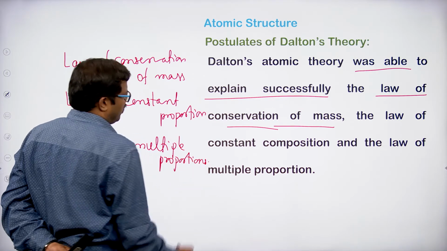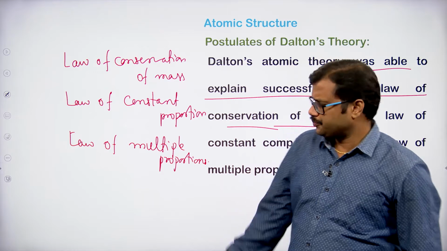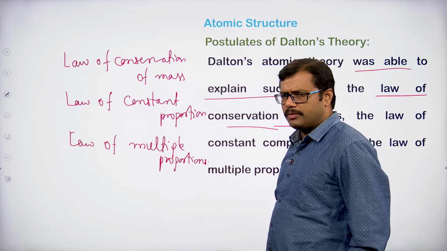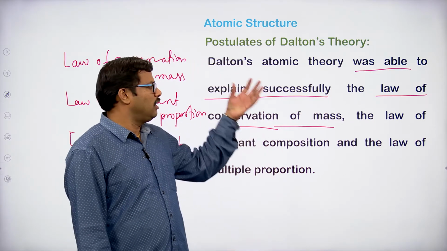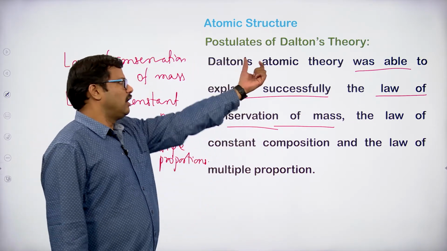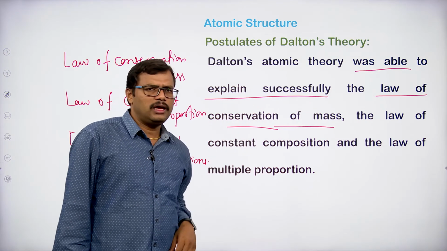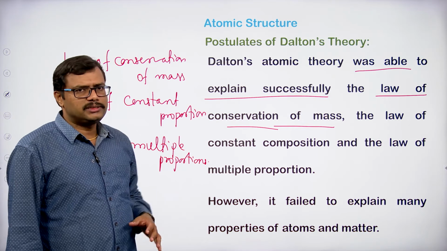I think we have already gone through all these laws, right? The laws of chemical combination we have discussed: conservation of mass, constant proportion, multiple proportion. Dalton's law was in well agreement with these laws, or you can say that Dalton's atomic theory was clearly explaining all these things in a successful manner, but it has some drawbacks.